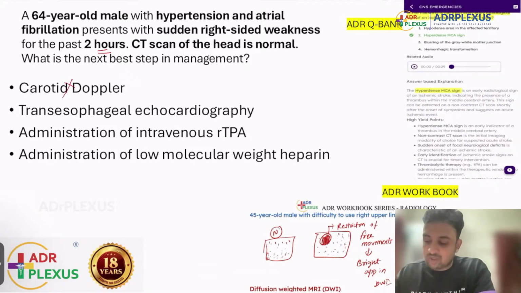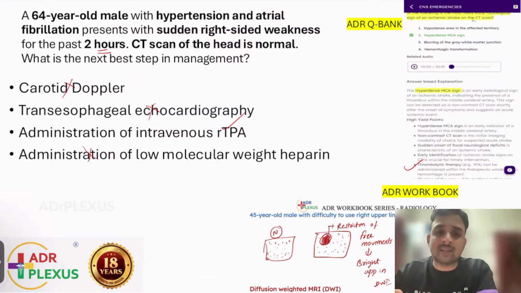There is no role for carotid Doppler, no role for transesophageal echocardiography, no role for LMWH. What is the thing? You have to go for thrombolysis. So thrombolysis is the management. What is the role of CT? CT will tell you whether it is an ischemic infarct or a hemorrhagic infarct. CT appears normal. There is no hemorrhage, so you are free to go for thrombolysis. That is the basic principle behind stroke imaging.